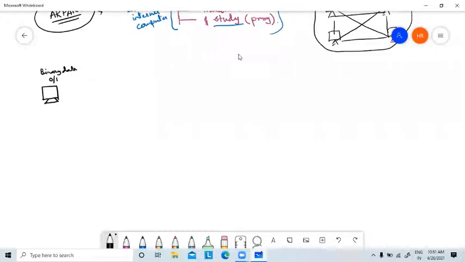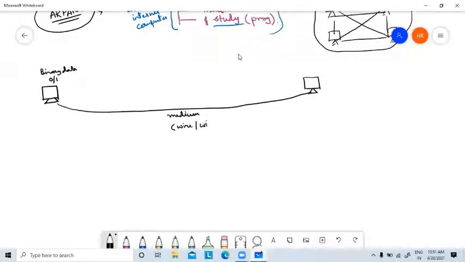So if there are two computers and we need to communicate between them, we need some medium. This medium can be wired or wireless. Correct? How can this communication link be developed?